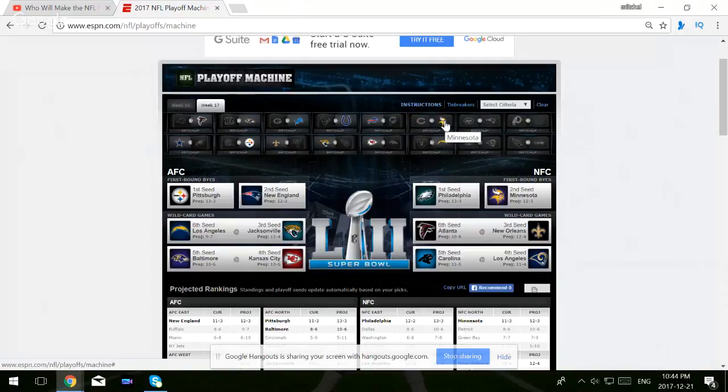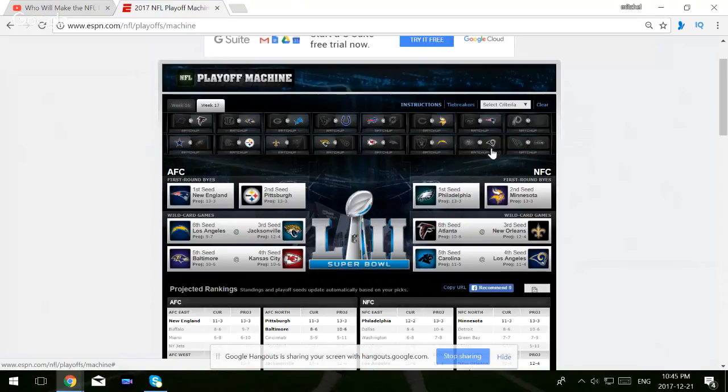The Bears and the Vikings, I'm going with the Vikings. Unless the Vikings sit everybody, even with Teddy Bridgewater at quarterback, I think they can beat the Bears in this game. It's at home. They've been dominant at home. Their defense is too good to lose to the Bears. The Jets at New England. New England, again, will be playing for something because if Pittsburgh wins, New England will need to win. I'm going with New England.